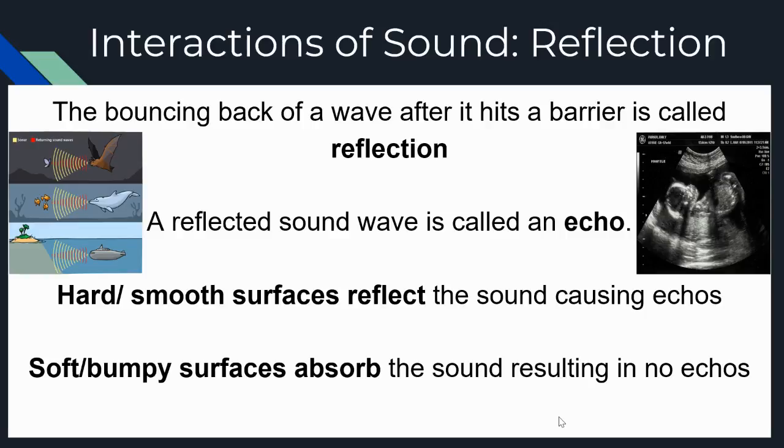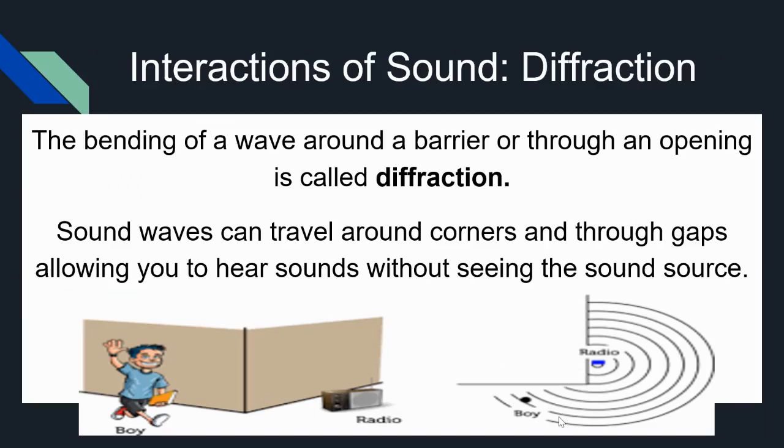The next one we're going to talk about is diffraction. So remember, diffraction is when a wave bends around a barrier or through an opening. Sound waves can travel around corners or through gaps to allow us to hear things that we might not be able to see. So my class and Mr. Polk's class actually did a little demonstration by opening up our doors between our classrooms, and my class was able to hear Mr. Polk talking even though they couldn't see him.